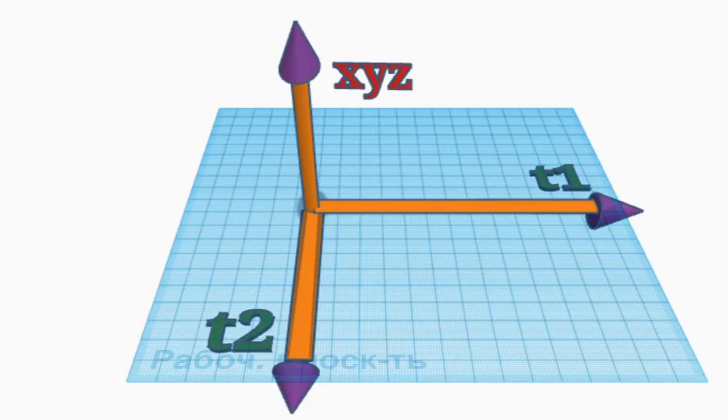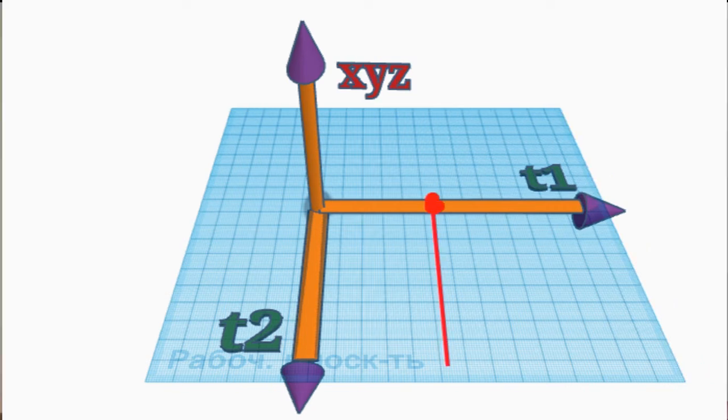Let's see what effects we could observe in this case. If time is two-dimensional, then we can represent it as a plane with two axes, both temporal, t1 and t2. And for simplicity, let's turn our entire observable spatial world into one axis, let it point up, and we call it x, y, z.